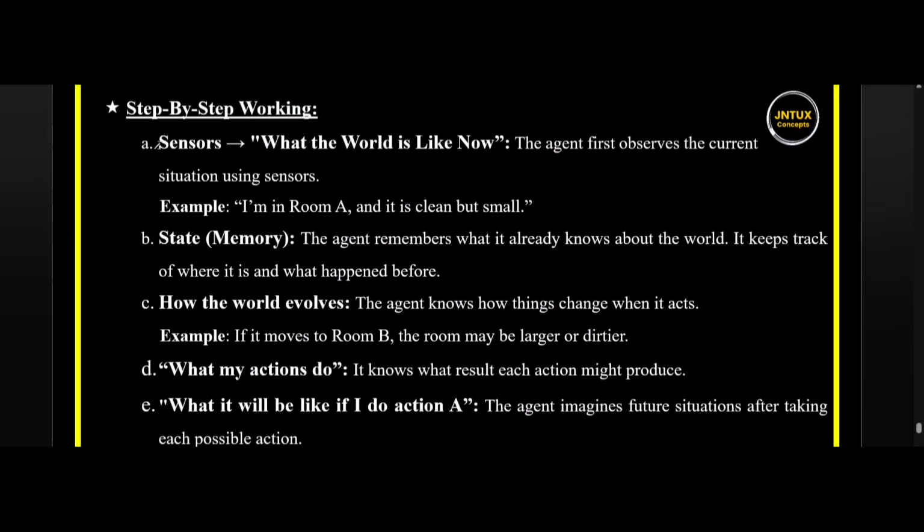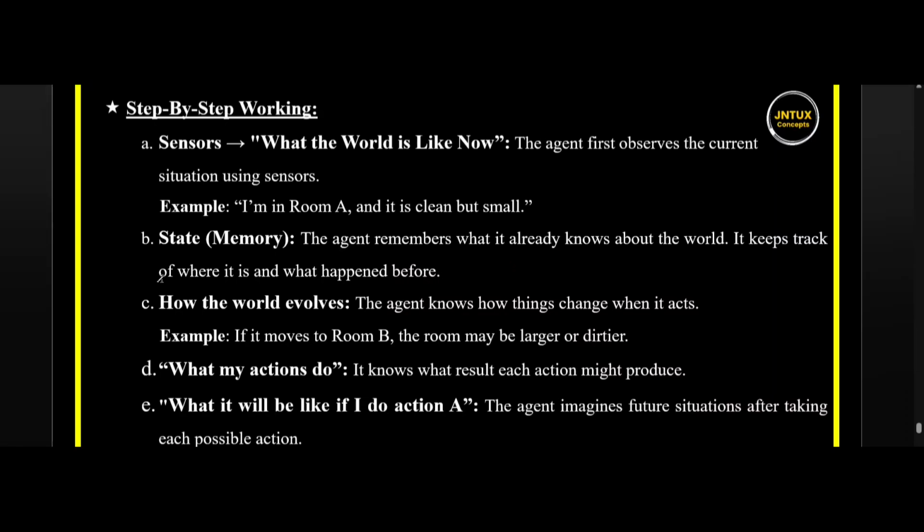So the first one, sensors to what the world is like now. As we have discussed earlier, it is the same for the model, goal, and utility based agent. The agent first observes the current situation using sensors. State or memory: the agent remembers what it already knows about the world.